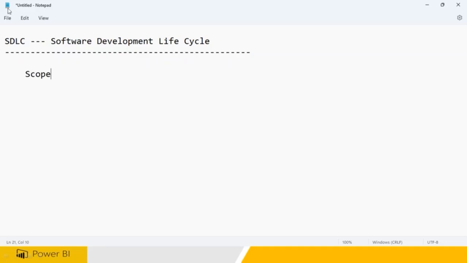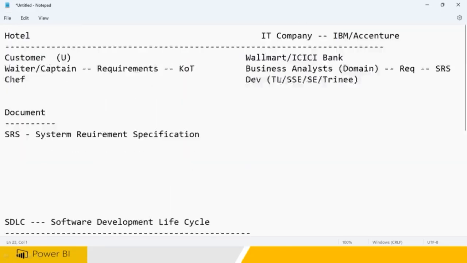Okay, so ICICI Bank will come to you. ICICI Bank is telling you that you have to automate my loans application, or I'm planning to automate loans automation, or I'm planning to have savings bank automation, or I want to have international education loans automation.